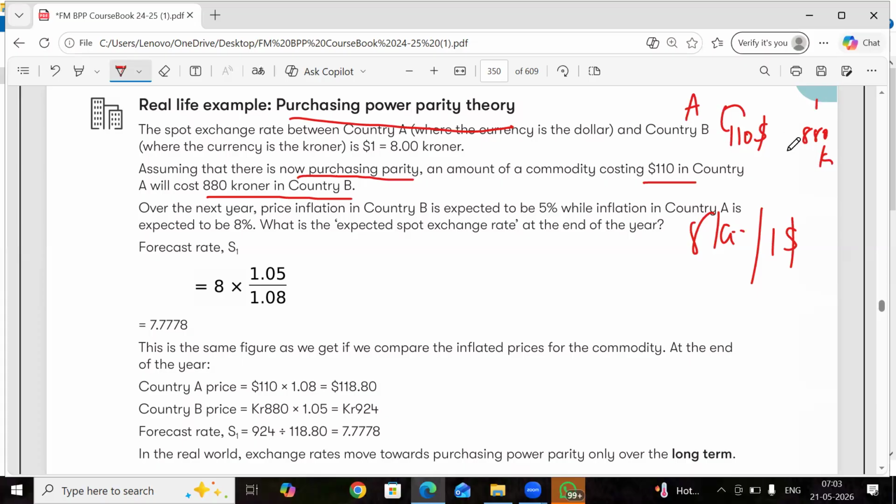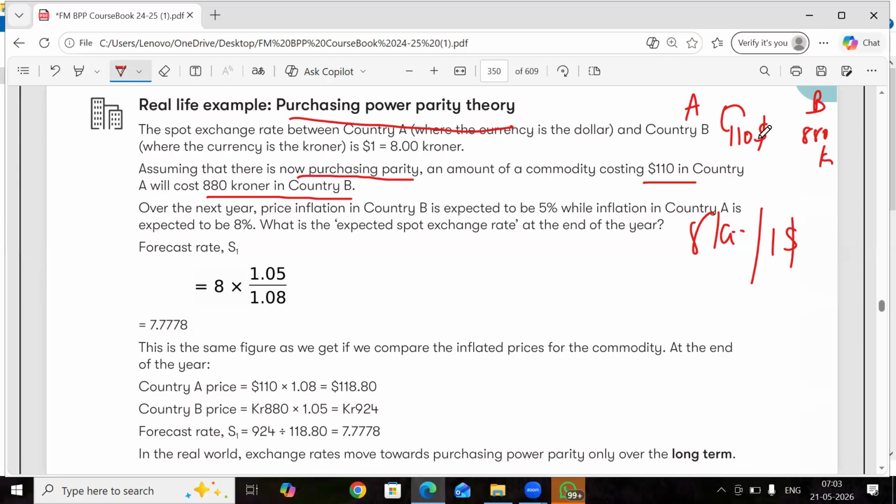So if we exchange this, we see the exchange as, so here one commodity.